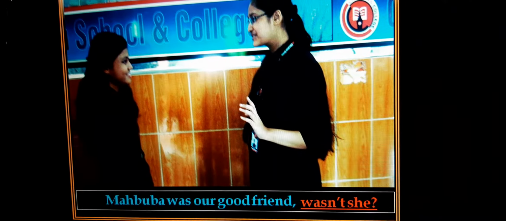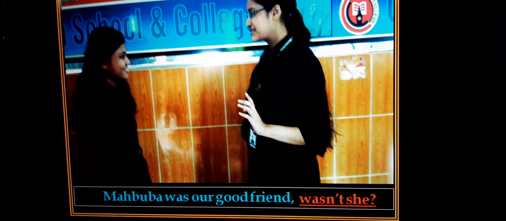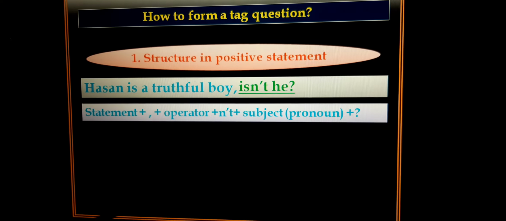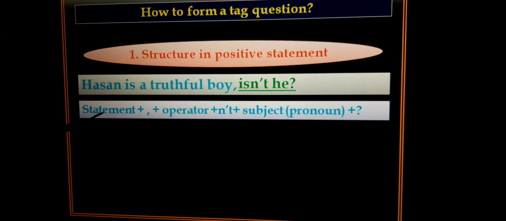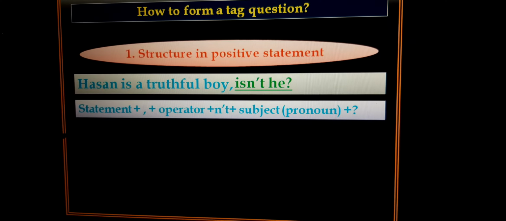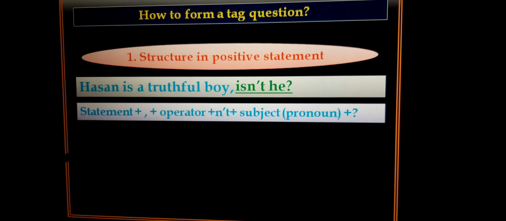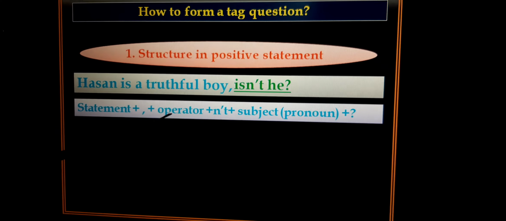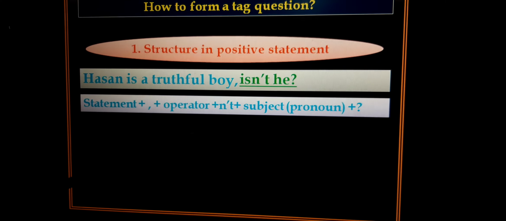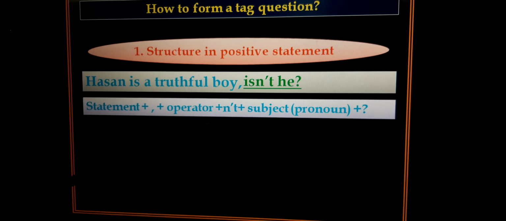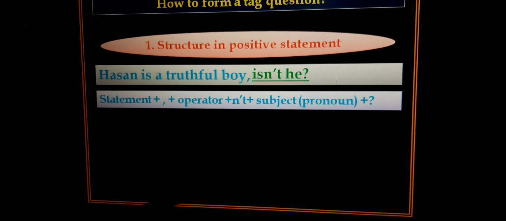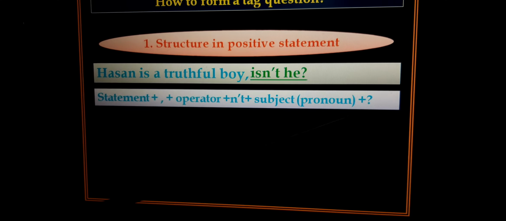Mahabuba was our good friend, wasn't she? Wasn't she is a tag question. Structure: if the sentence is affirmative, at first you have to write the sentence fully, then omit the full stop and put an operator, and the tag will be negative. At last, the pronoun subject, and at last you have to use an interrogation mark.